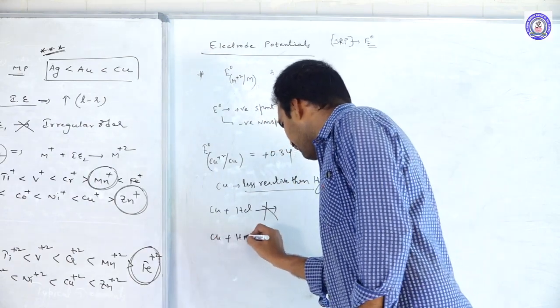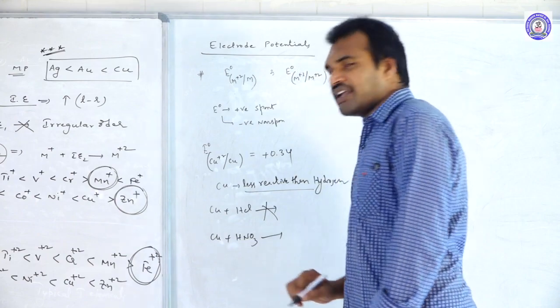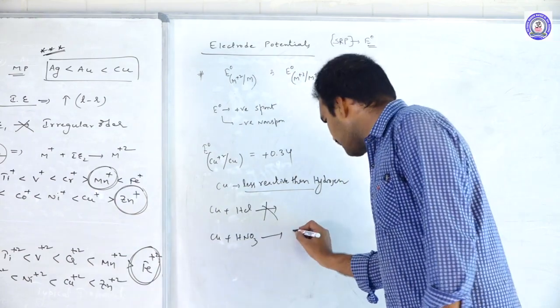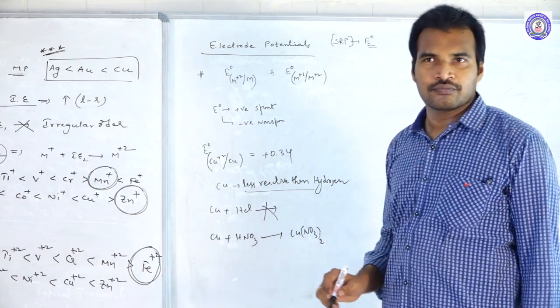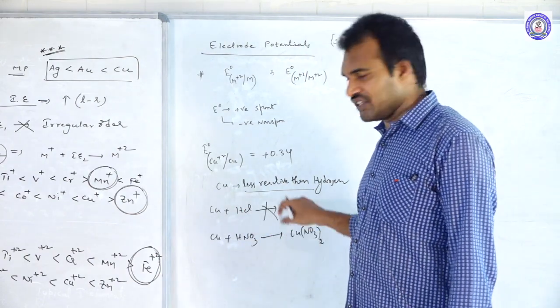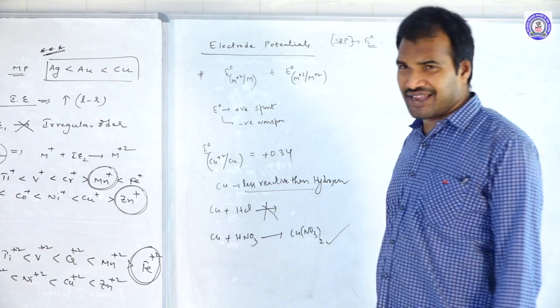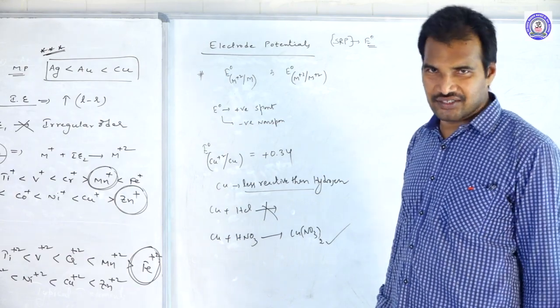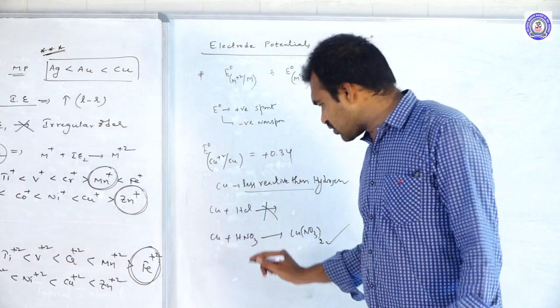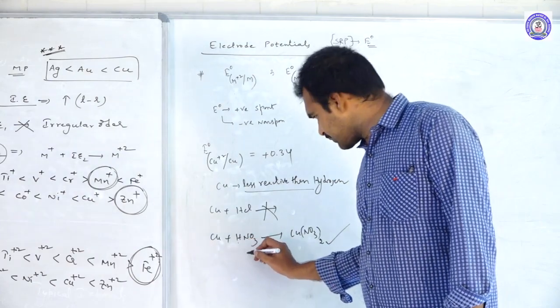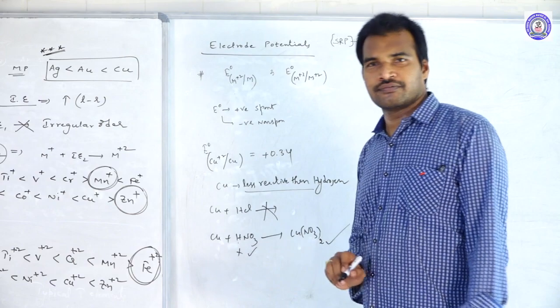Then when we dissolve copper in HNO3, why does the copper dissolve and form copper nitrate? This reaction with HCl is non-spontaneous, but here it is spontaneous. This reaction is taking place. What is the reason? Remember that copper is undergoing oxidation not because of hydrogen, but because of nitrate.